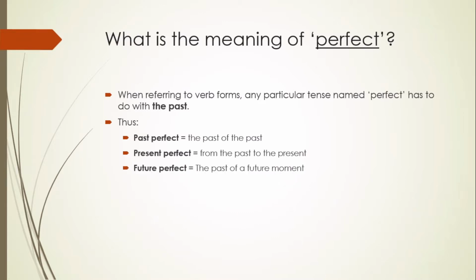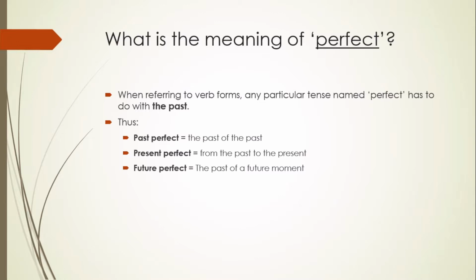When referring to the future perfect, future and past. The future perfect tense expresses an action which will be over before a time reference in the future. For instance, I say, by November I will have finished my novel, right? So before November, the process of writing my novel will be over, and that is the future perfect tense.